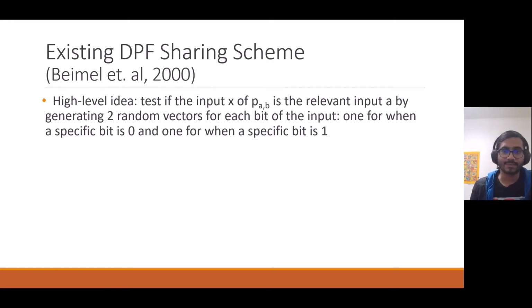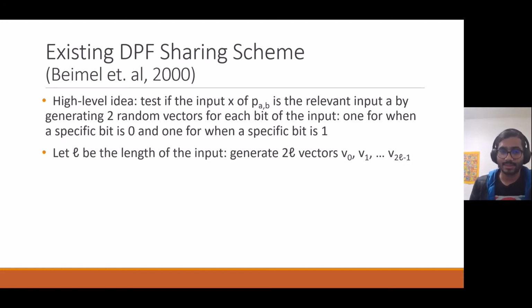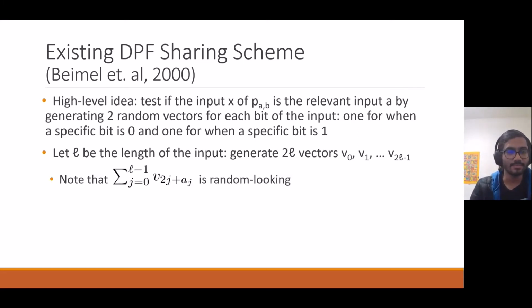So for 1, 0, 1, for example, you'd take the vector for bit 1, the vector for bit 0, and the vector for bit 1 for the first, second, and third indices of the input. So formally, if we say the input has length L, we're going to generate 2L vectors, v0, v1 through v_{2L-1}. And actually, v sub 2j plus aj, where aj is the jth bit of the input, if we take the sum across all those, it's pretty random looking.